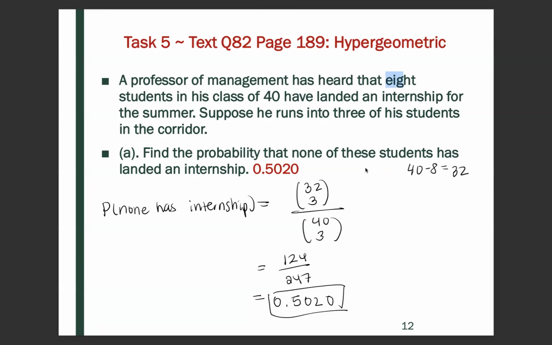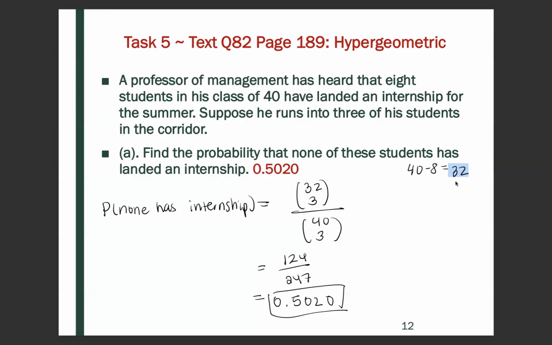So to find the probability that none of these students landed an internship, he ran into 3 in the hallway, right? So there's 32 students total that we know did not get an internship, and none of these 3 students landed an internship.